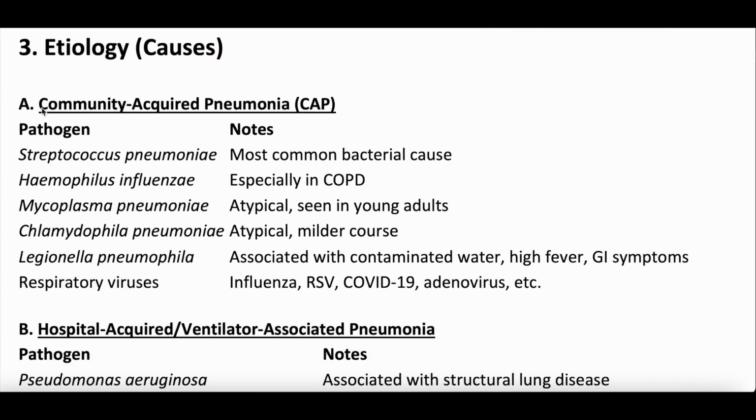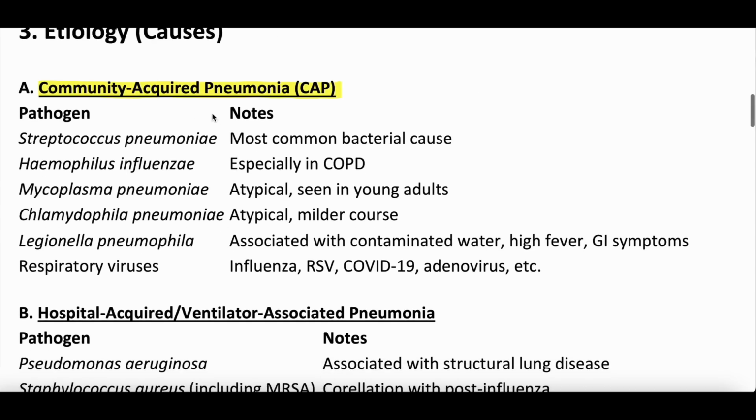Again, the first type of pneumonia we talked about was community-acquired pneumonia. This is pneumonia you're just getting from the community. You're just a normal person living out in the world. The most common bacteria for community-acquired pneumonia is Streptococcus pneumoniae, strep pneumonia. This is most common just in general. Many people who get community-acquired pneumonia have strep pneumoniae. Haemophilus influenzae is another bacteria that causes pneumonia, and this is kind of classical for test, most often seen in patients with COPD or emphysema or obstructive lung disease.